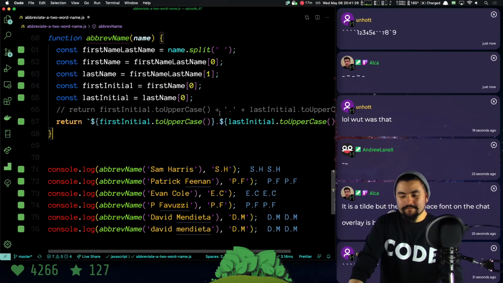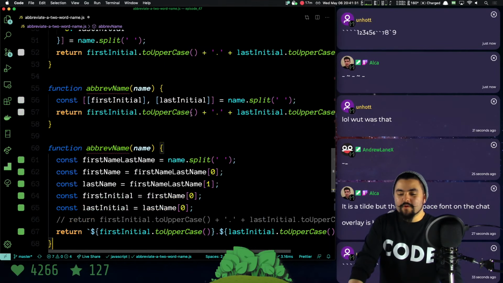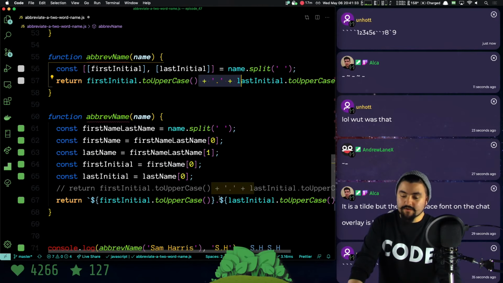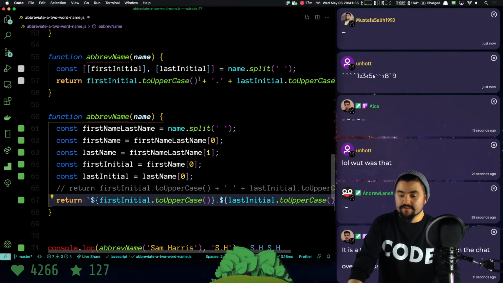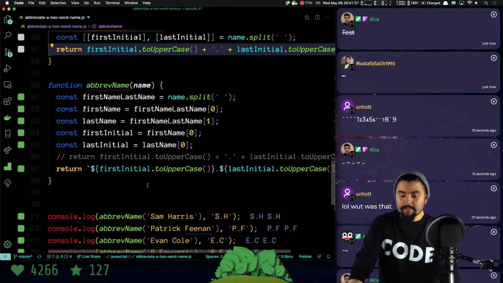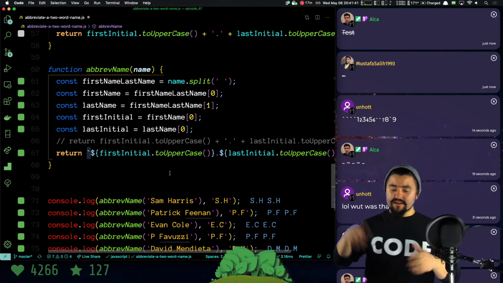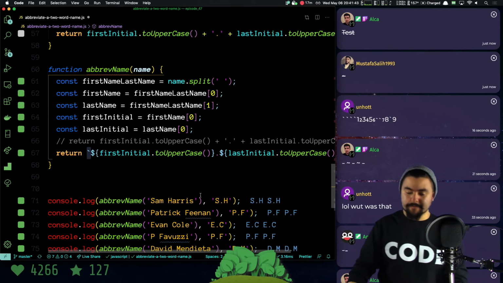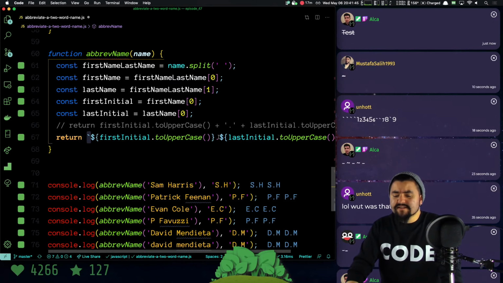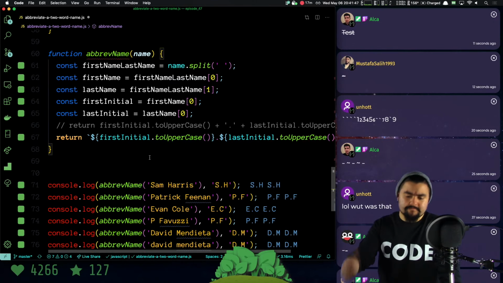I don't know if this is more or less readable, but basically this line of code and this line of code are doing exactly the same thing. Template literals are just really convenient, especially if you have a lot of variables that you're trying to concatenate together. The syntax is a little weird if you're new to it though, but we can do that.